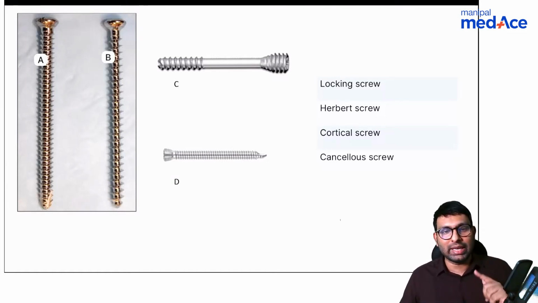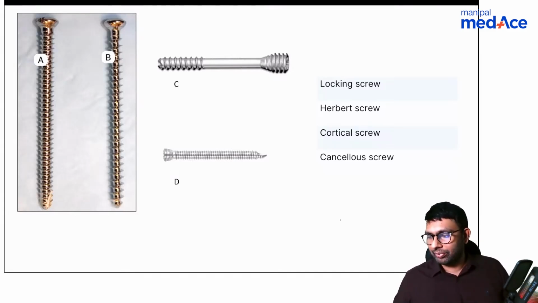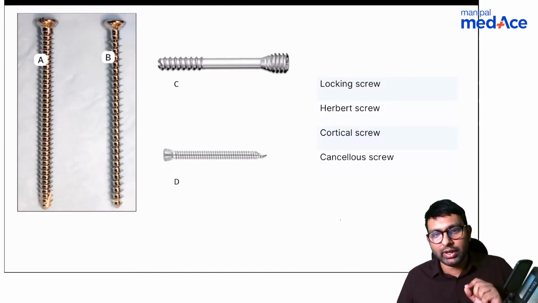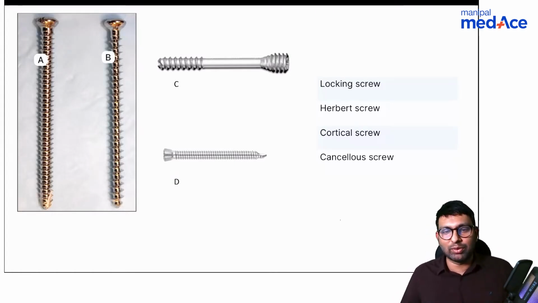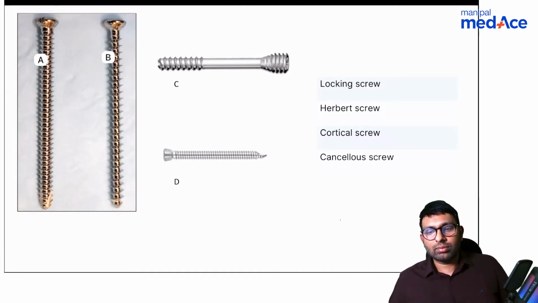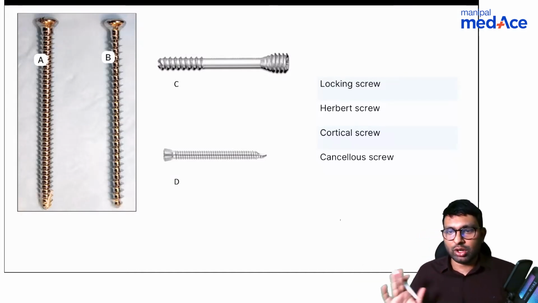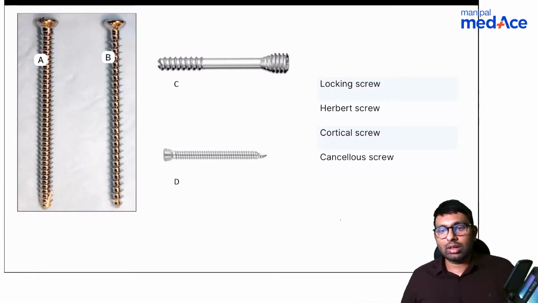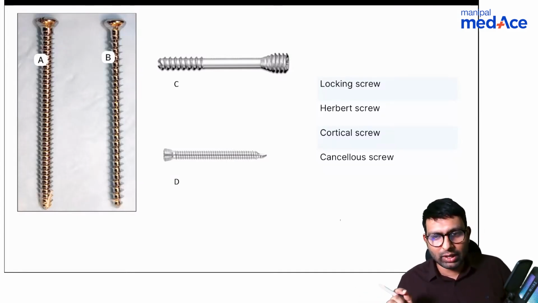Can you describe them? A, B, C and D, and the options are locking screw, Herbert screw, cortical screw and cancellous screw. Again, even if you know one of them, if you're confident about what A is, you can tell that to me and we'll go forward with that also. I need some information from you guys. If any previous concept is not clear and you want me to revisit, I will go back gladly. Now, if you know the answer to this or any one implant.